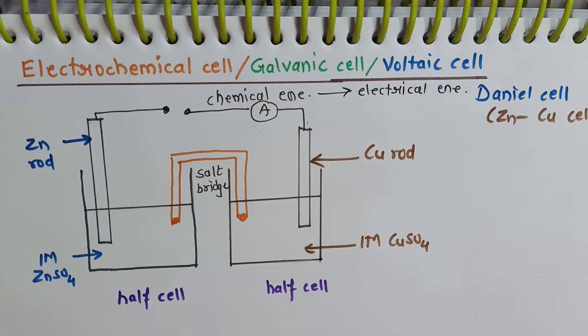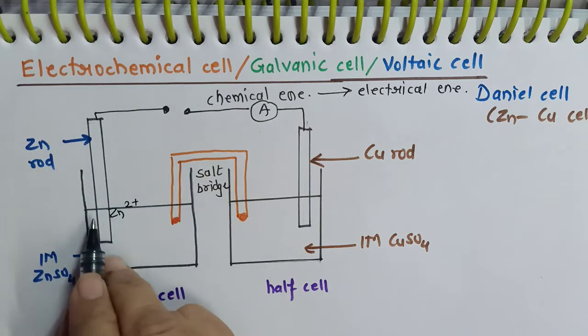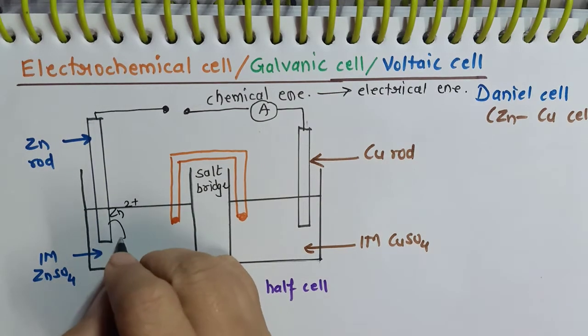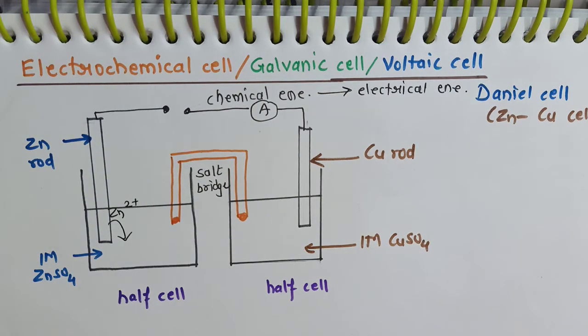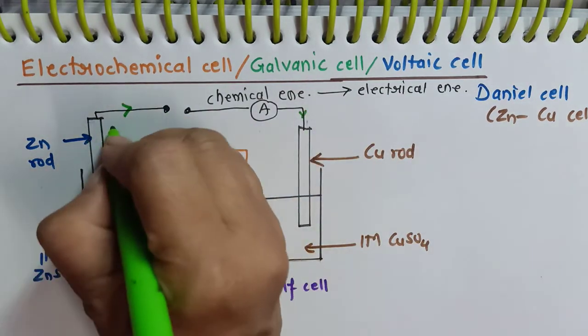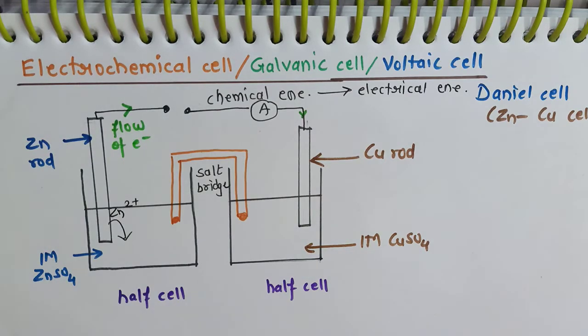When we switch on the key, some zinc atoms from the zinc rod dissolve in the zinc sulfate solution. As a result, they release electrons, and the electrons which are released will flow from zinc to copper. So this direction is showing the flow of electrons.